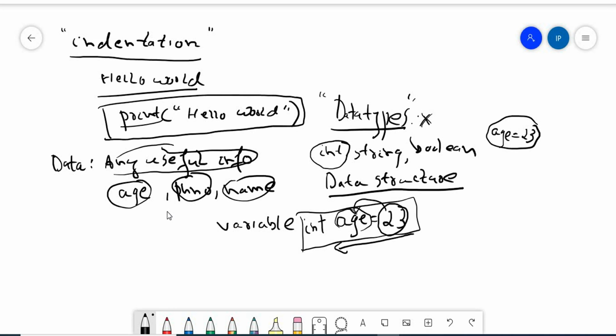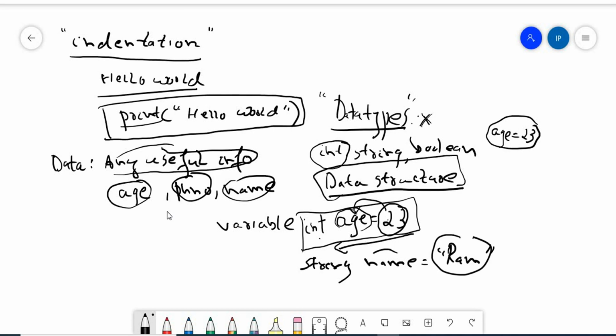Now we will see what a data structure is. Before that, I just want to make a recap. What is data? What is data type and what is variable? Any useful information is called data. The type of the data is called data type. That is, when I say age, it is 23, which is an integer. When I say something like name, that is a string. I say string name is equal to RAM. So RAM is the data, name is the variable, and string is the data type.